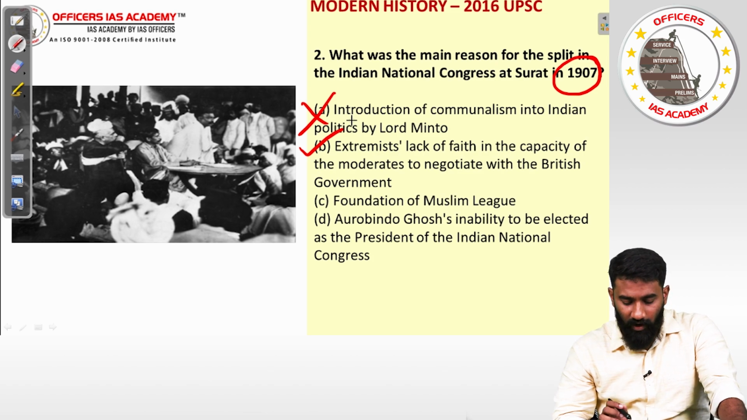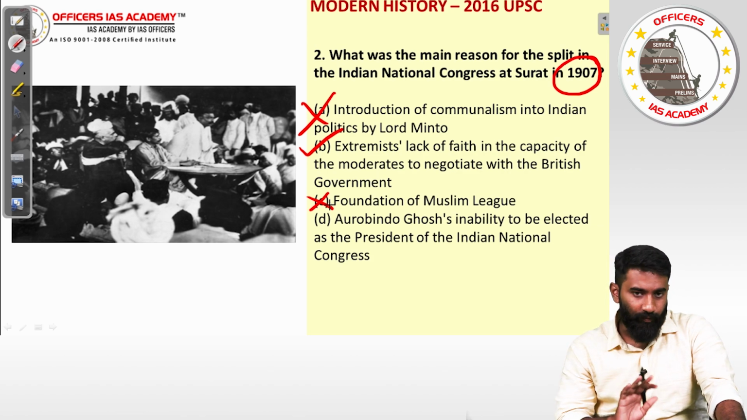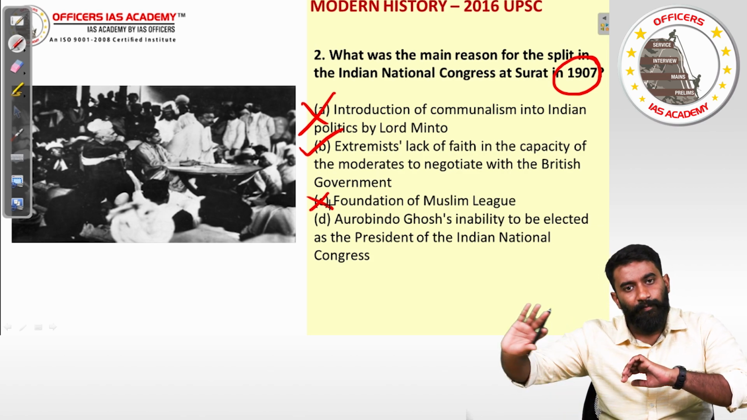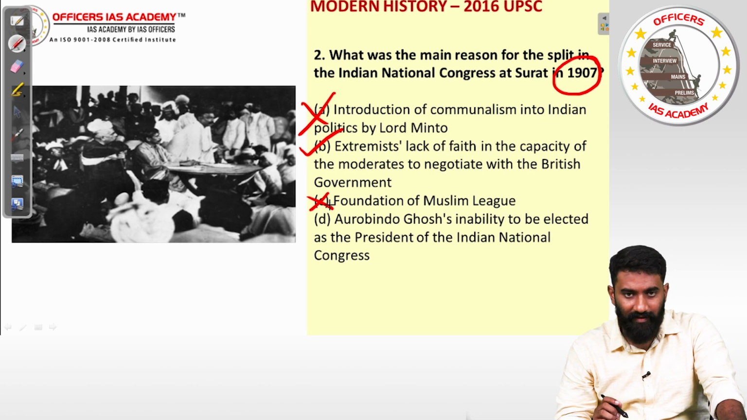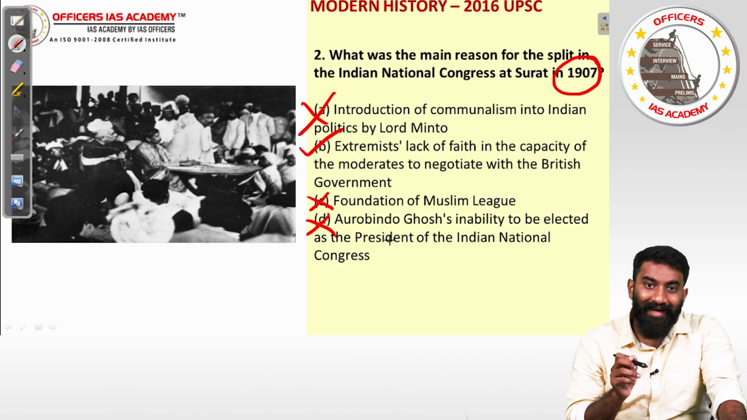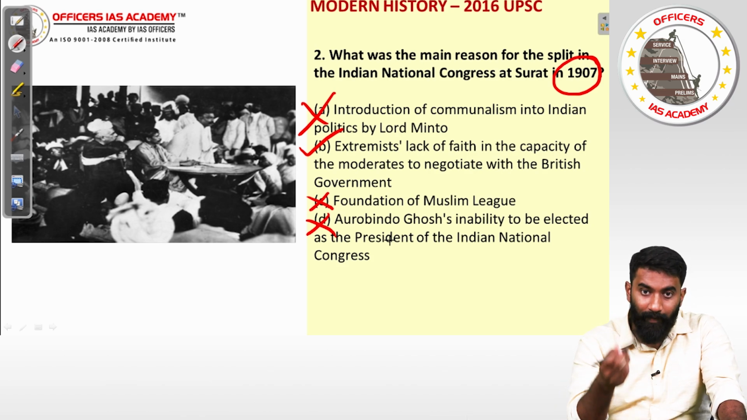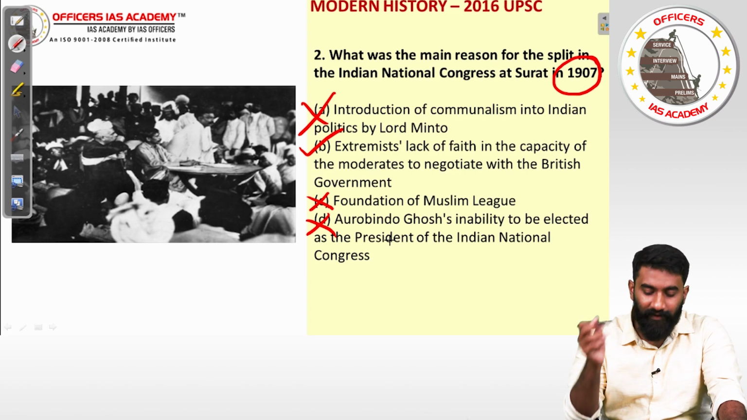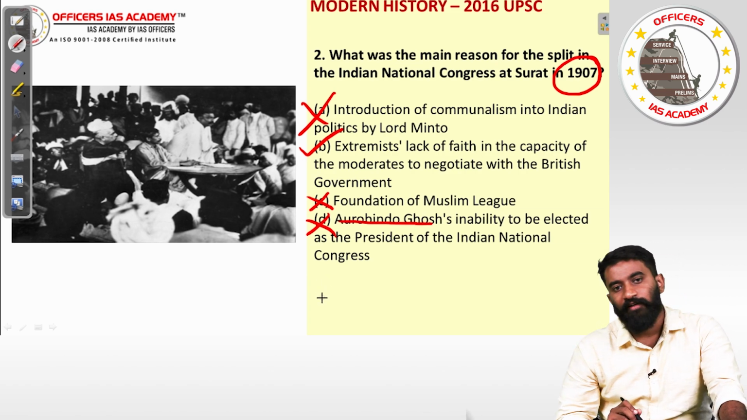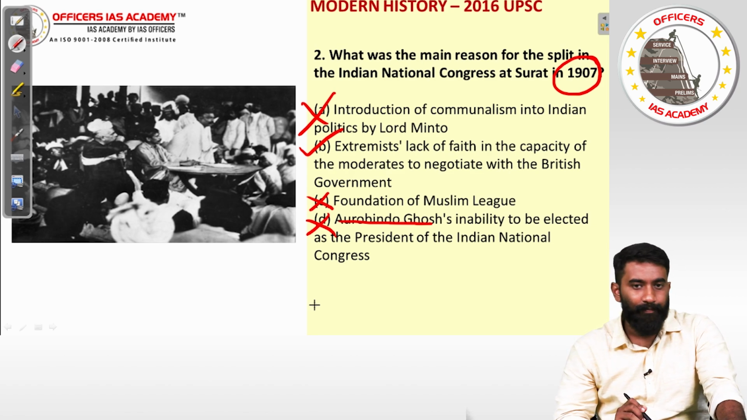The other 2 options are wrong. The foundation of the Muslim League, that's wrong. The foundation of the Muslim League did not lead to the Surat Split. That is a completely mutually exclusive event. It is not significant here. And Aurobindo Ghosh's inability to be elected as the president of the INC, that's also wrong. The extremists tried to elect an extremist leader as the president. That extremist leader that they wanted to be the president of Congress was Lala Lajpat Rai, not Aurobindo Ghosh. So therefore, that statement is also wrong. The answer for the second question is option B, B for Bombay.